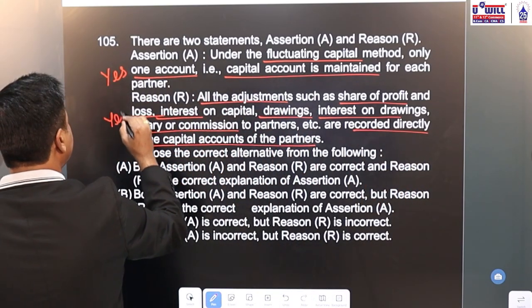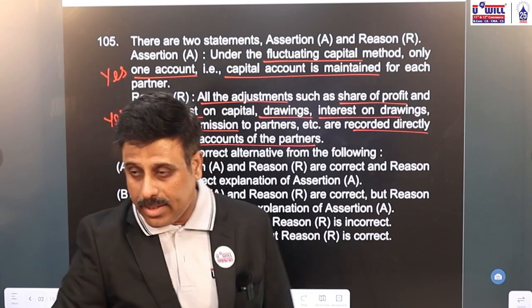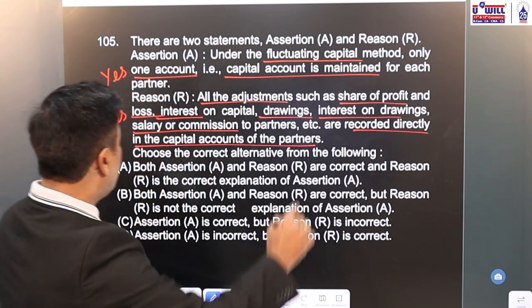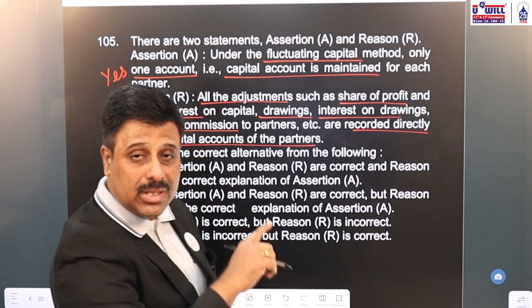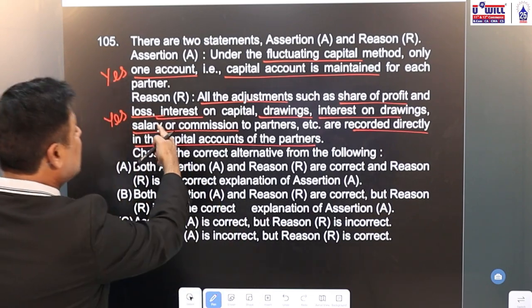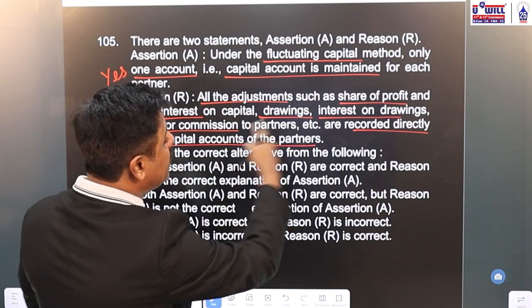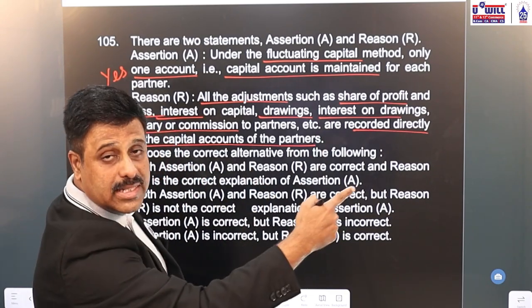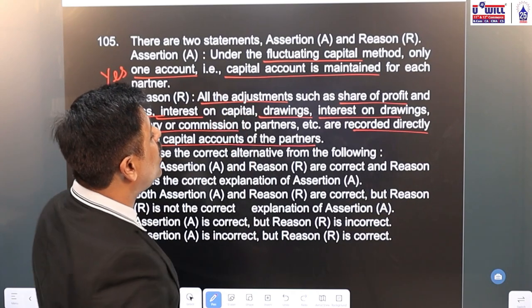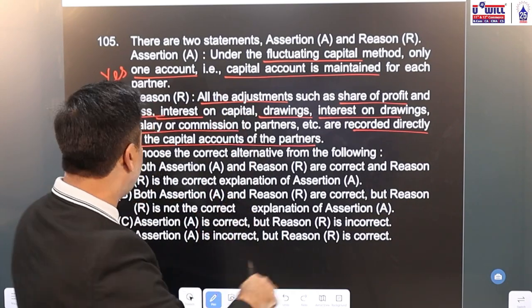Yes. So assertion and reason both are true, and this is the correct reason because all adjustments are made in the respective account. That's why it is fluctuating capital method, only one account to be maintained.